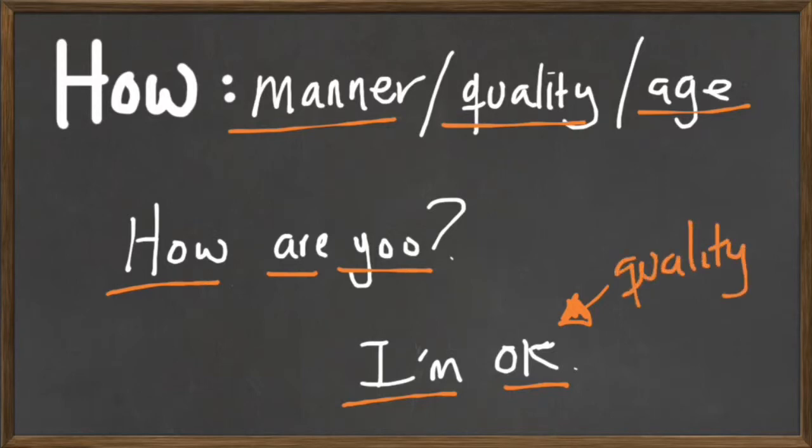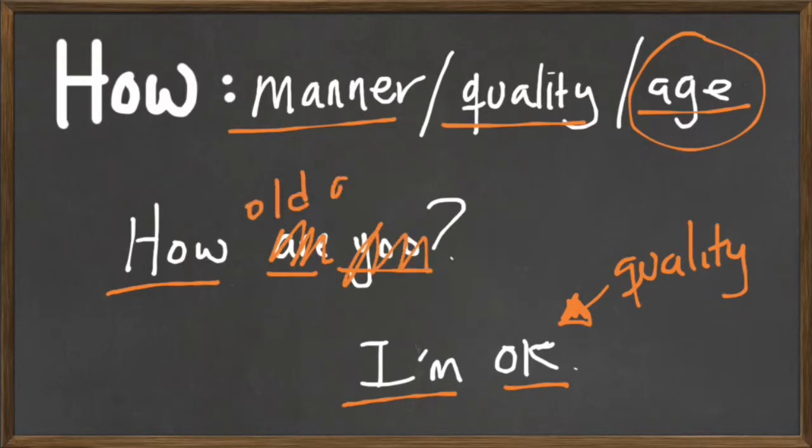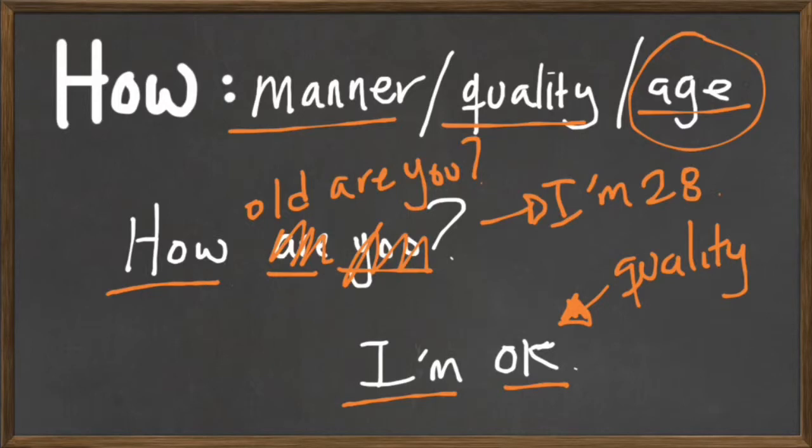But we can also ask for age. For example, we say, how old are you? And the answer would be, I'm 28. And in this case, I'm 28 indicates age.